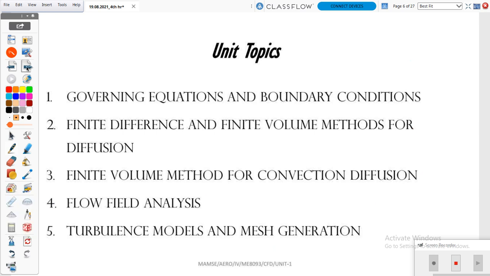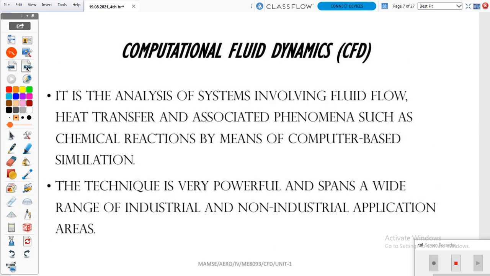So next one will be just an awareness. Why do we need to study this subject? This question will be in your mind, as we are new to this subject. What is meant by CFD? Why do we need to study it? How will it be helpful in our career? These are all the questions that arise in your mind. So I am going to answer those questions.